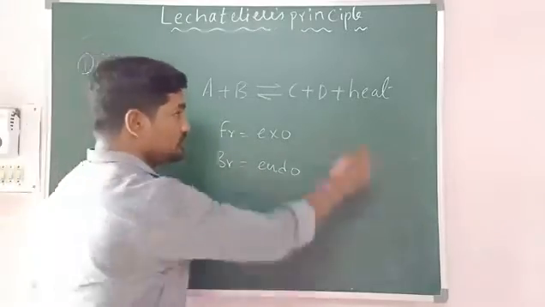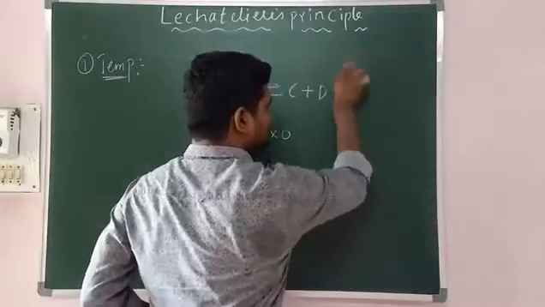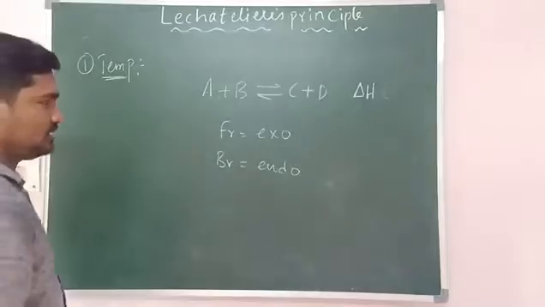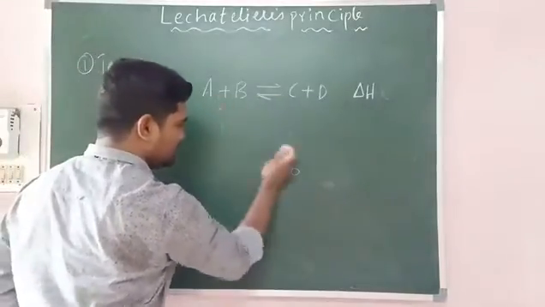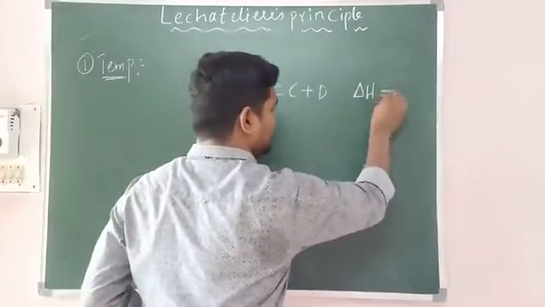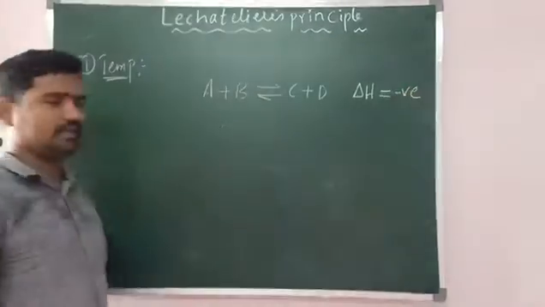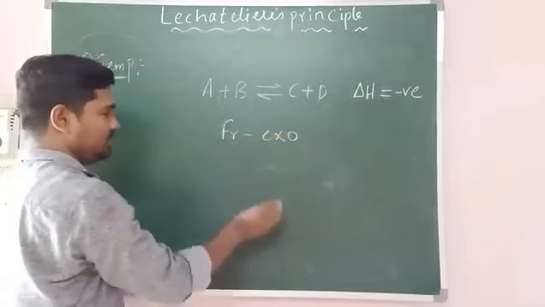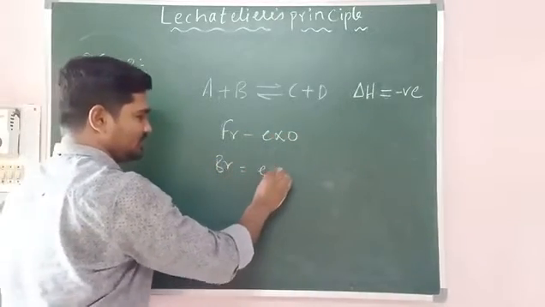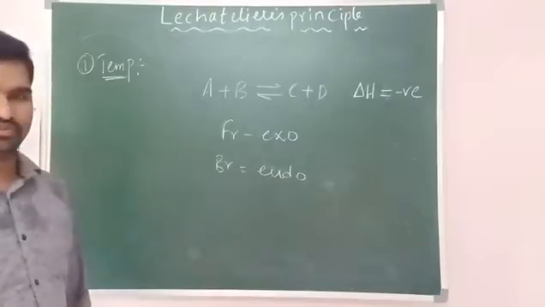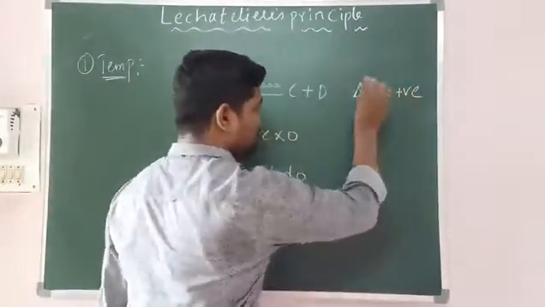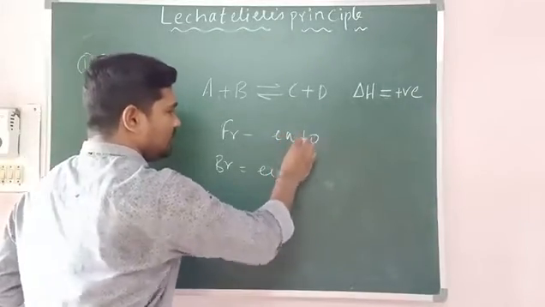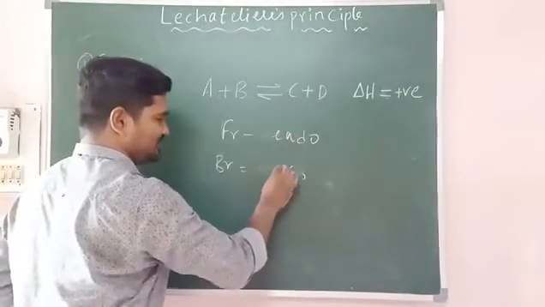Instead of plus heat, if he is writing delta H, and delta H is negative, which means again forward direction will be exothermic and backward direction will be endothermic. Instead of negative, if he is giving you positive, which means forward direction will be endothermic and backward direction will be exothermic. Are you following?